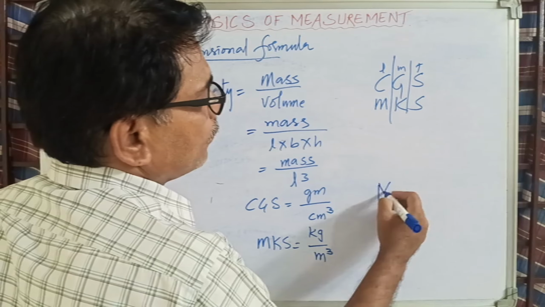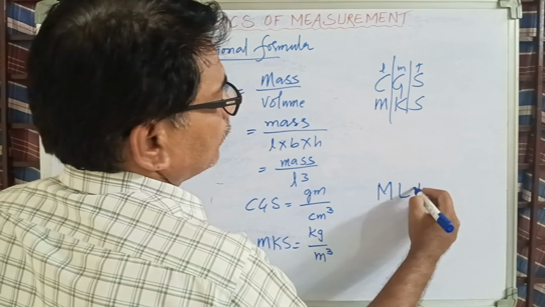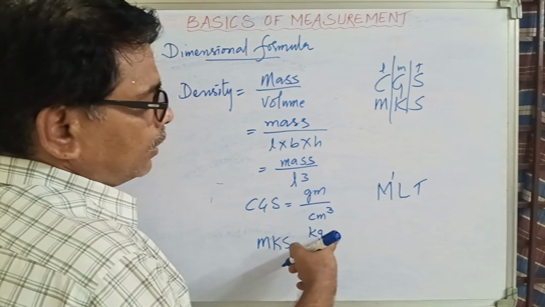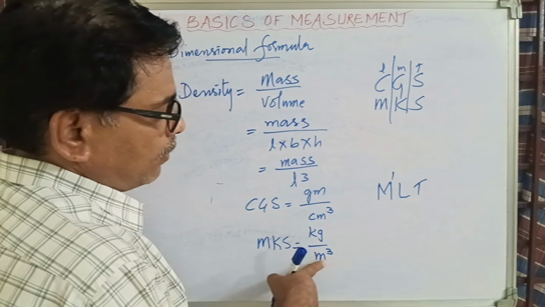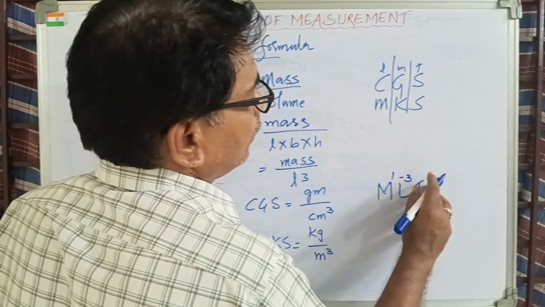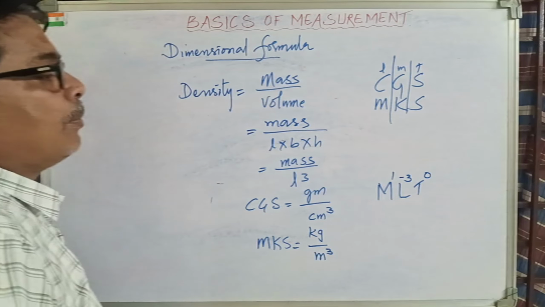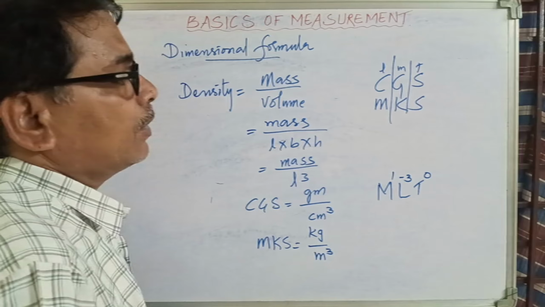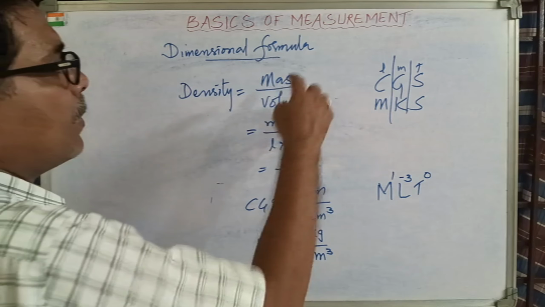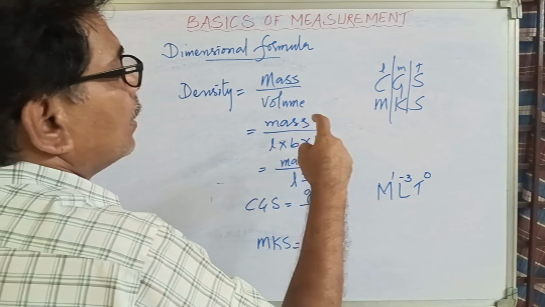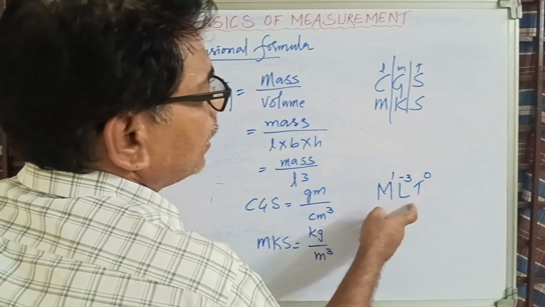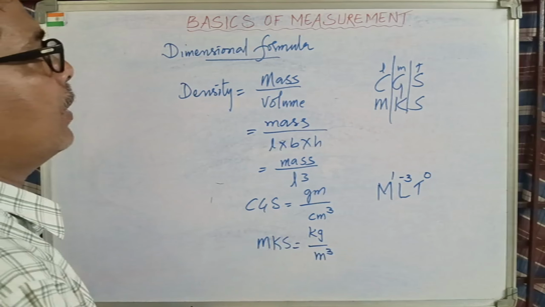Now the dimensional formula for density. What do you have on the top? Mass. Therefore mass 1. Nothing else is there. And what else do you have down here? Length, and it is cube. Therefore it is coming on the top, so it is -3. You don't have anything related to time. Therefore it is 0. M to the power of 1, L to the power of -3 and T to the power of 0. This is the dimensional formula of density. Density, mass by volume, mass by length into breadth into height. Nothing but mass by length cube. That's all it is. So simple.